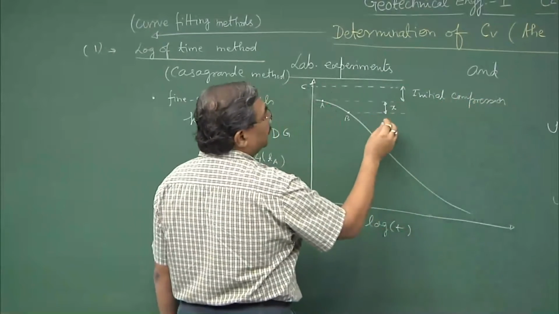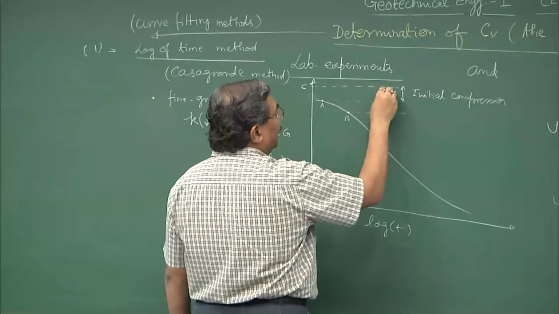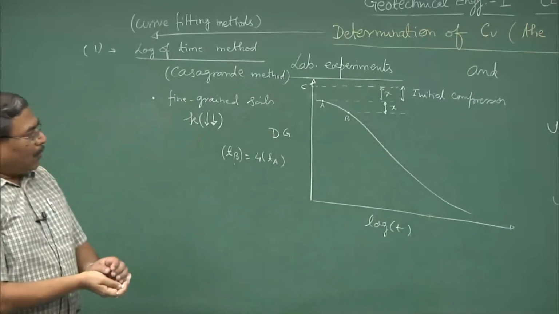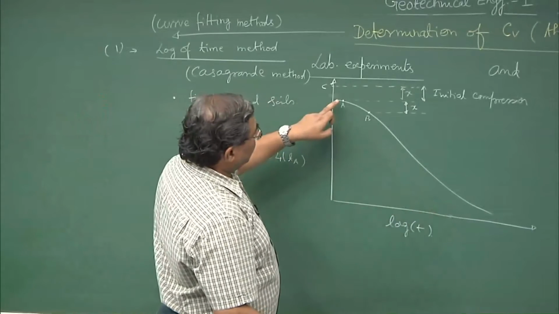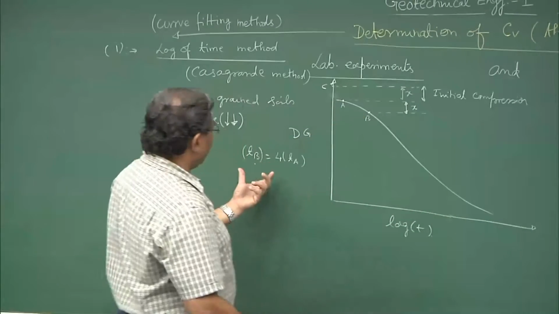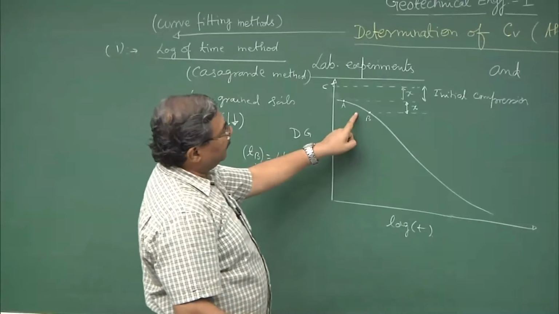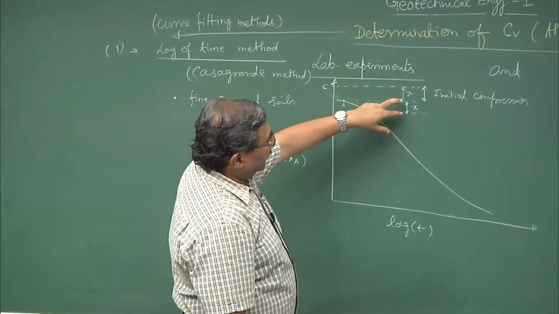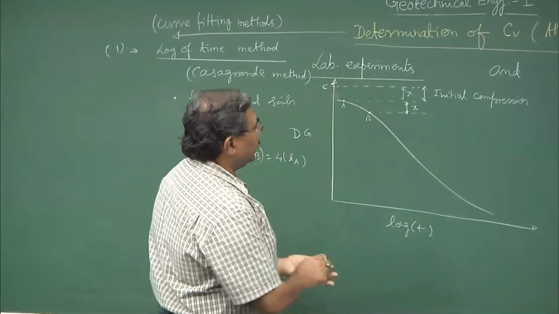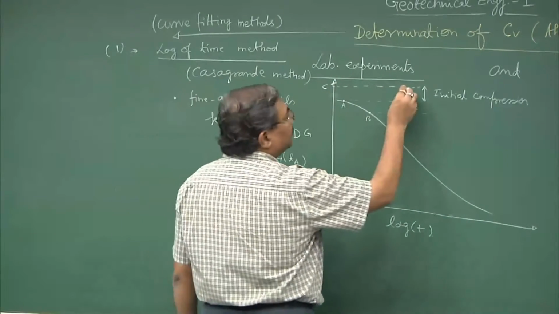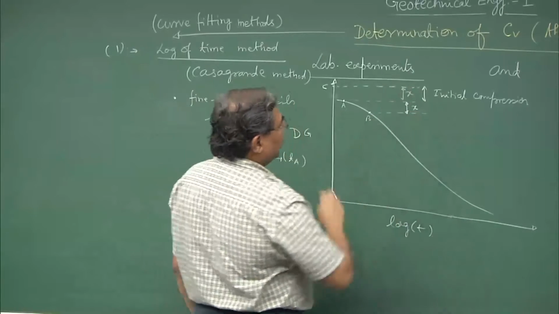So, this is equal to x on the graph or the experimental data which you have got. You consider A and B point in such a manner that T B is equal to 4 times T A. In the process I get the value of x, increment A by x, you get this point, and this becomes the initial compression, the whole thing.